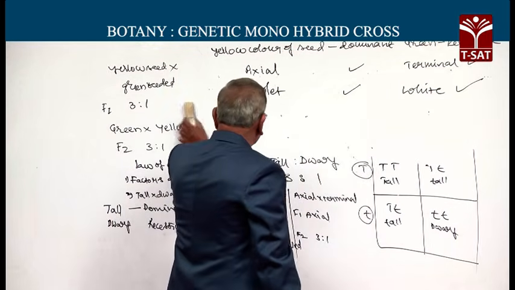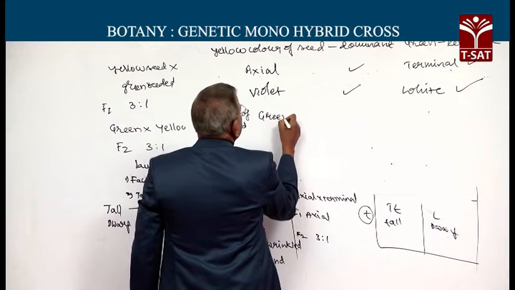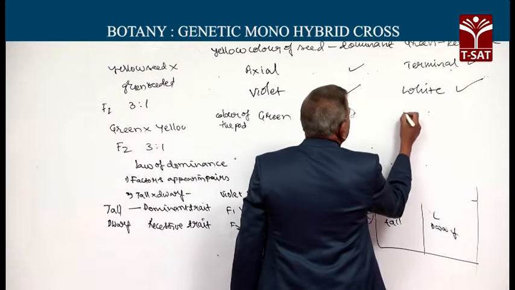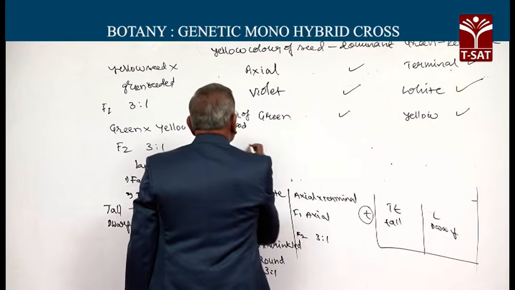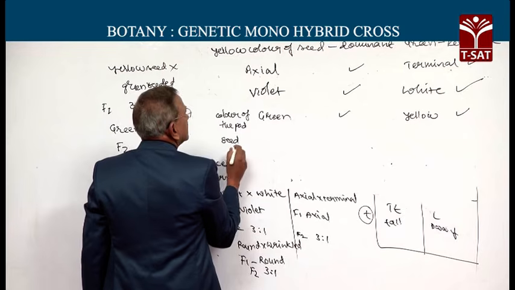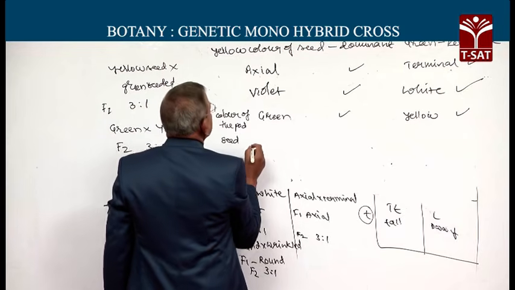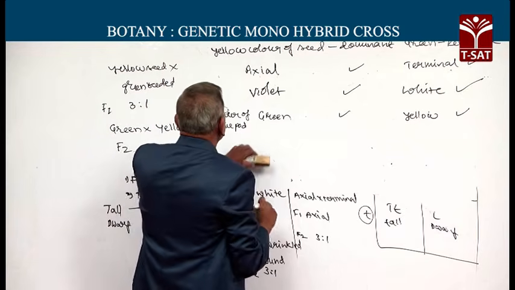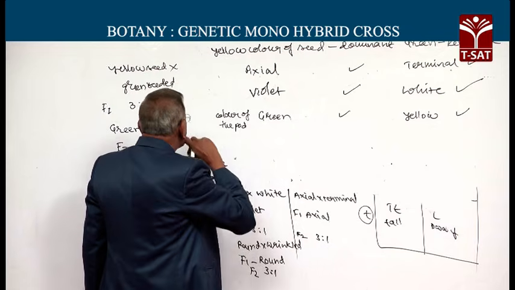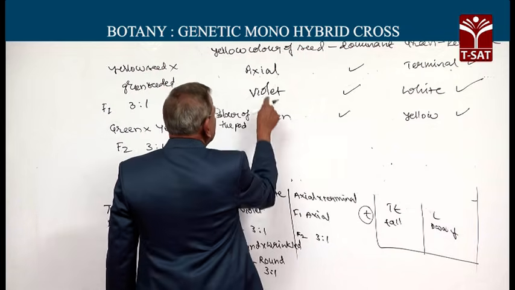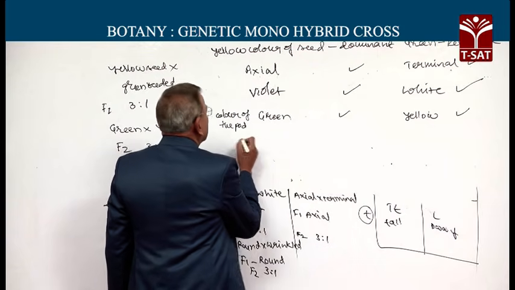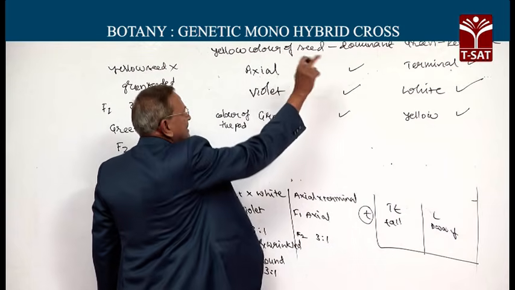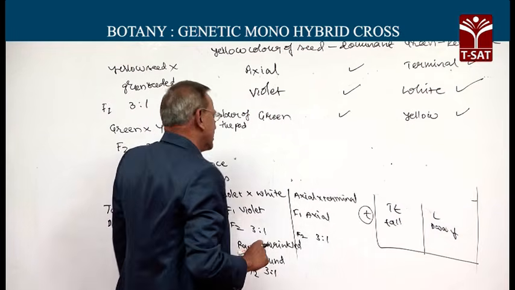With regard to pod color, green is dominant over yellow. We have seen flower color, seed color, pod color, and with regard to position, we have seen axial versus terminal.